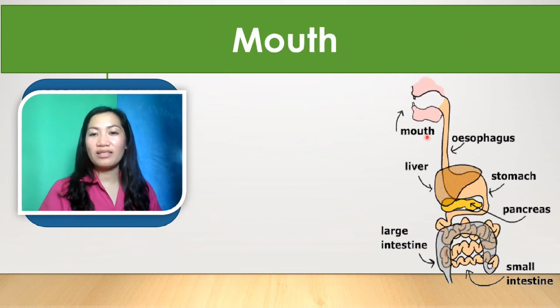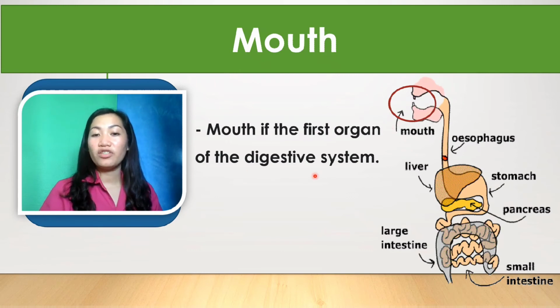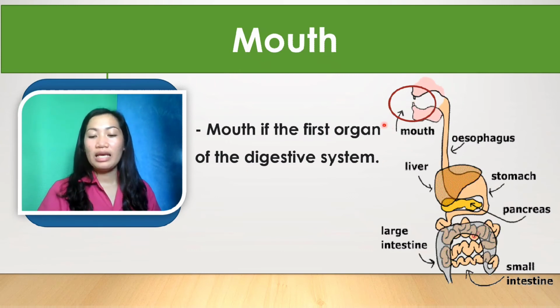This is our mouth. The mouth is the first organ of the digestive system. Inside the mouth we have the teeth, the tongue, and the saliva.